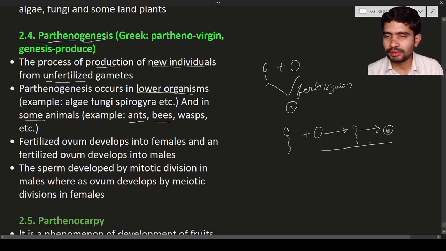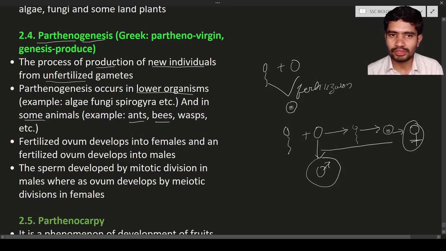In this procedure, it is going to develop into a female. So the fertilized ovum is going to turn into a female. And if the gamete is not fertilized, let us consider the ovum is not fertilized, or you can call it an unfertilized ovum, it is going to develop into a male. So if the ovum is fertilized with spermatozoa, it is going to turn into a female, and if the ovum is not fertilized with spermatozoa, it is going to turn into a male individual.